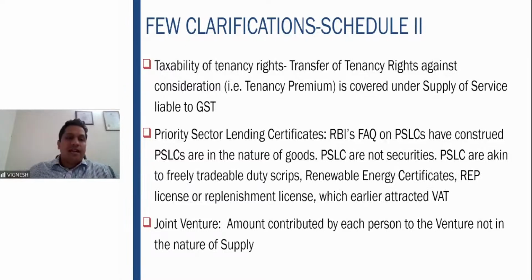Then the second clarification is priority sector lending certificates. What do these priority sector lending certificates mean? They are basically freely tradable duty scrips. What is this? It is a certificate wherein you get some export incentives or some benefits with regard to duty drawbacks, etc. It appears to be a security, but later it was clearly given that it is not a security. That is the clarification which is given.